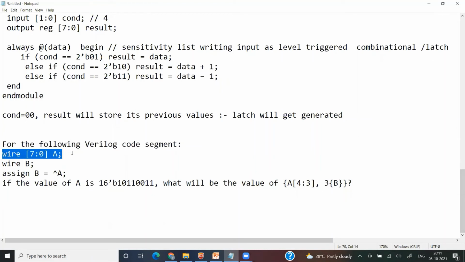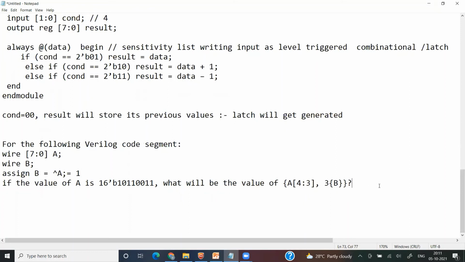Where [7:0] A, and B equal to XOR A. B equal to XOR A means it will simply perform a bitwise XOR, not piecewise, like this kind of XOR operation only on A. We know that if an even number of ones are there, the value will be 0, and for an odd number of ones, the value will be 1. So 1, 2, 3, 4, 5. So 5 ones are there, which is an odd number of ones. So B value equal to 1.